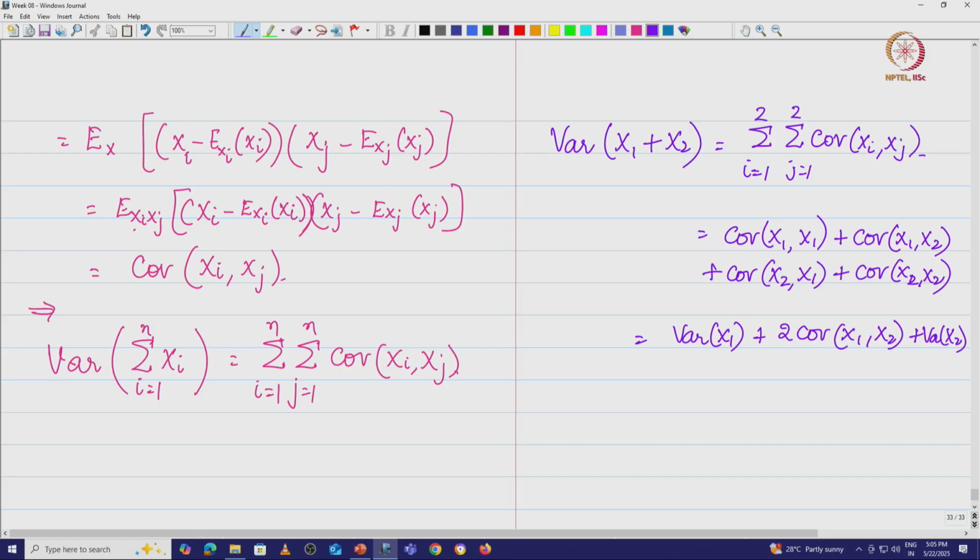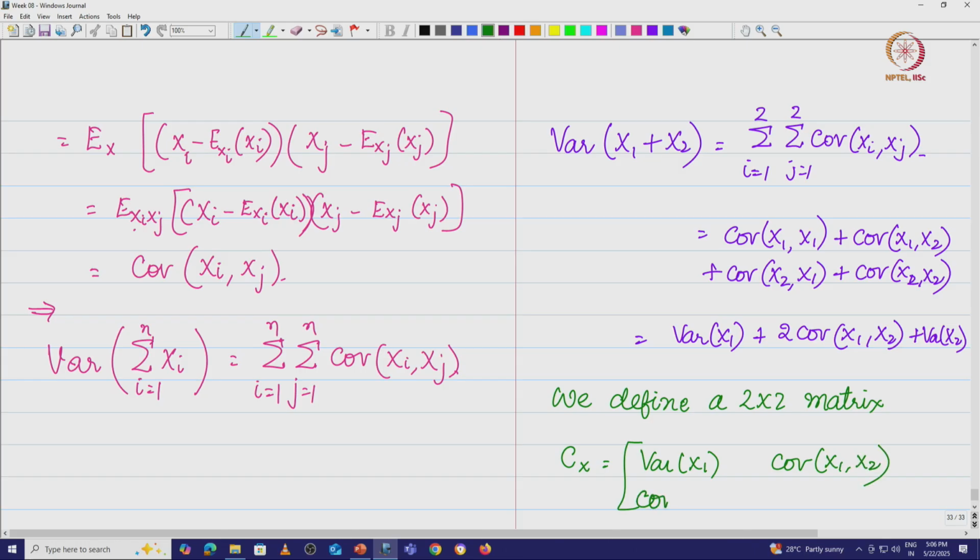In this 2 by 2 case, let us define a 2 by 2 matrix Cx, which is given by variance of x1, covariance of x1 x2, covariance of x1 x2, variance of x2.